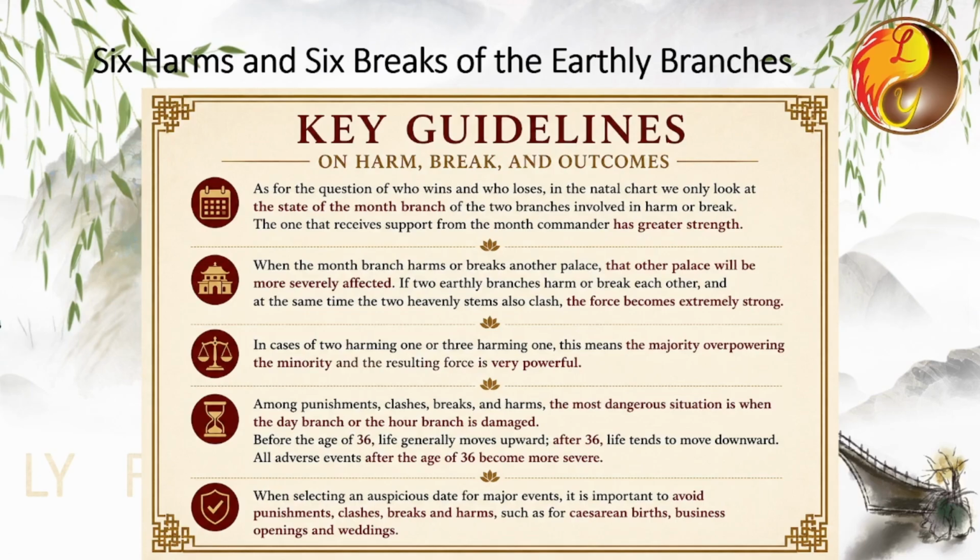A person's vitality rises before the age of 36, but after 36 it begins to decline. After the age of 36, all adverse manifestations become more severe, including those from the 3 punishments and 6 clashes. If 3 punishments or 6 clashes occur before 36, the impact is usually not too serious. What is most concerning is encountering 3 punishments, 6 clashes, 6 harms, or 6 breaks after 36, because their energy is amplified. The age of 36 marks a midline in life.